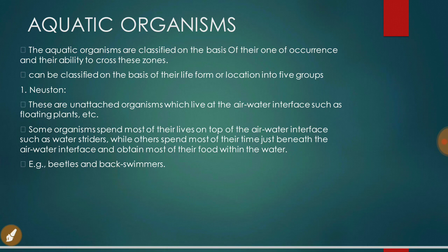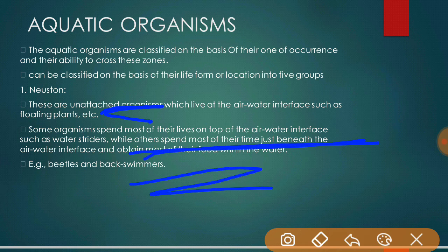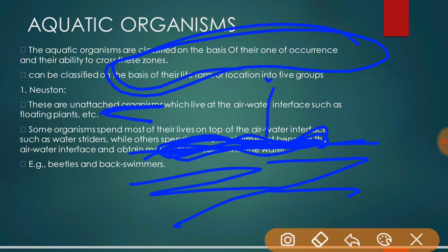So the first one is neuston, means these are unattached organisms which live at the air water interface, such as floating plants. Like we have the water here and the atmosphere. So these plants, that is neuston, remain on the surface of the water, so they have contact with the air water interface. This is the water and air interface. And examples are floating plants.